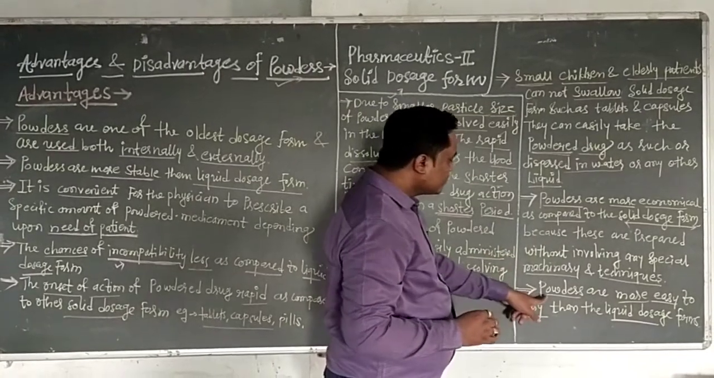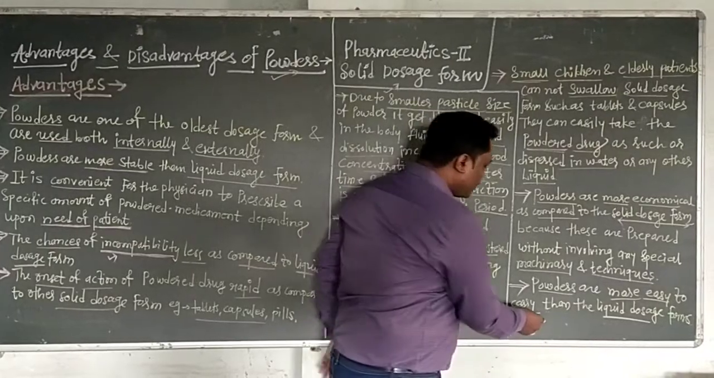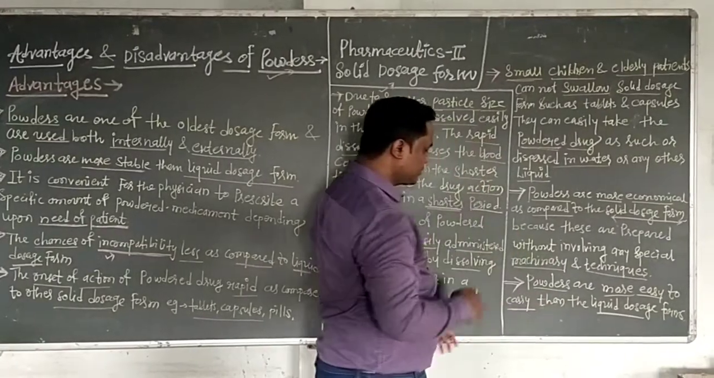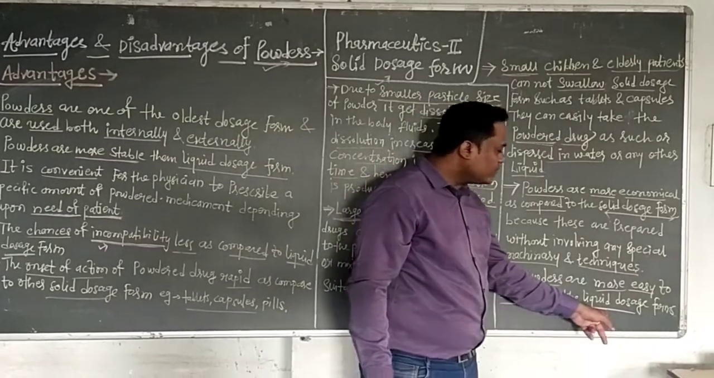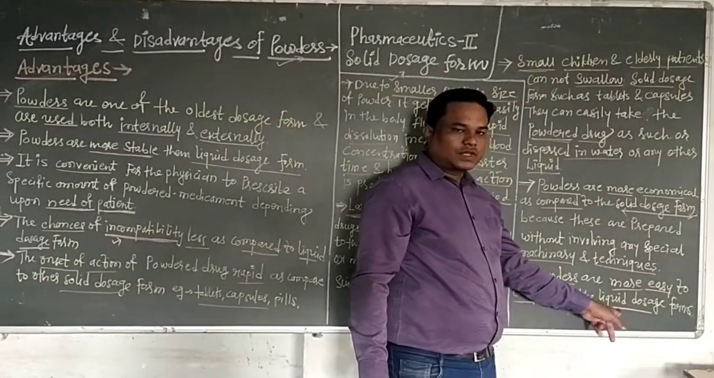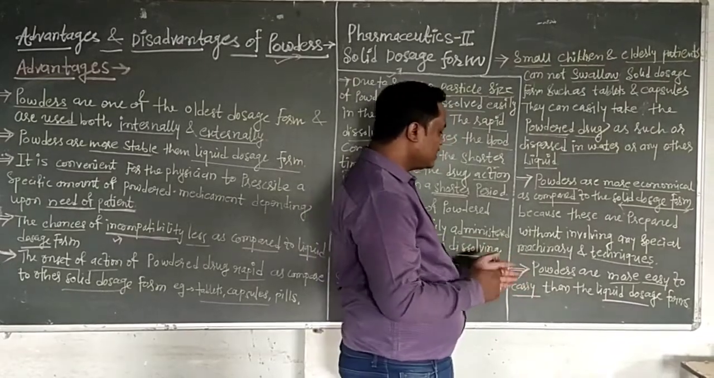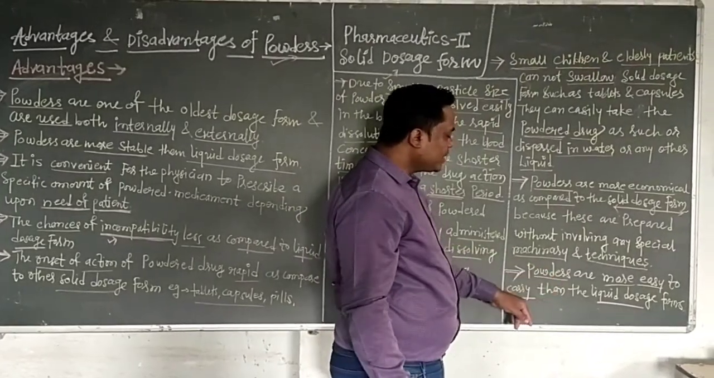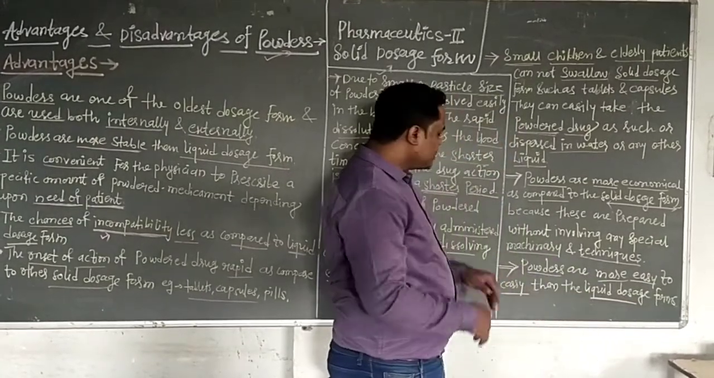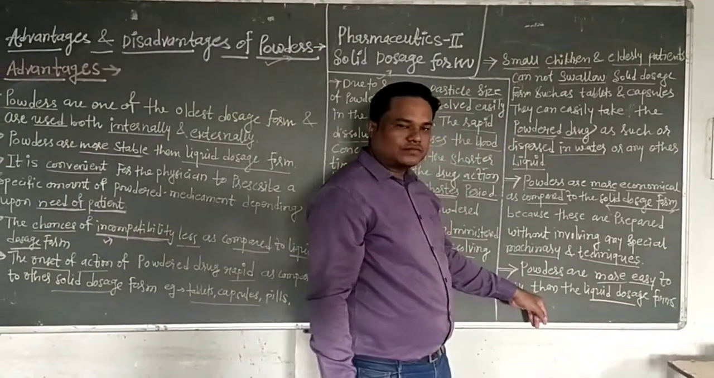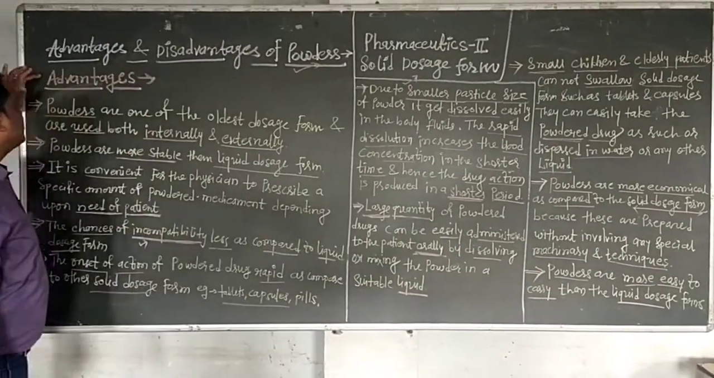And the last is, powders are easy to carry, for transportation or for consumption. Powders are easier to carry than liquid dosage forms, because they are in a fine state of subdivision and present in dry form. Means powders are easier to carry as compared to liquid dosage forms, for example for consumption or transportation. Okay, so these are the advantages of powders.